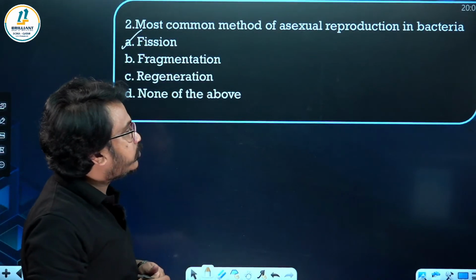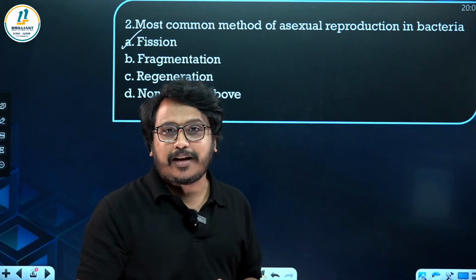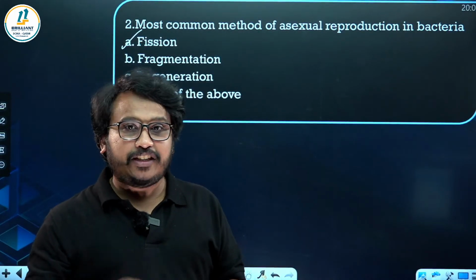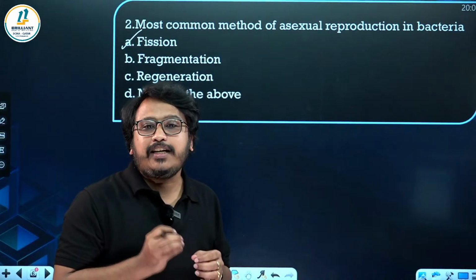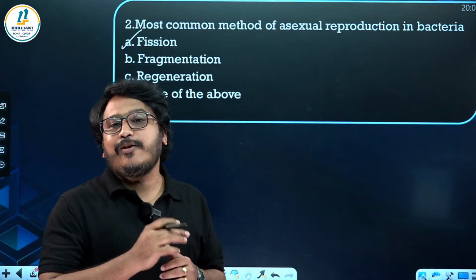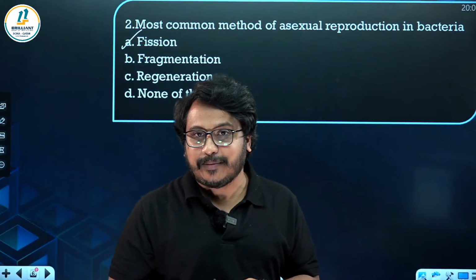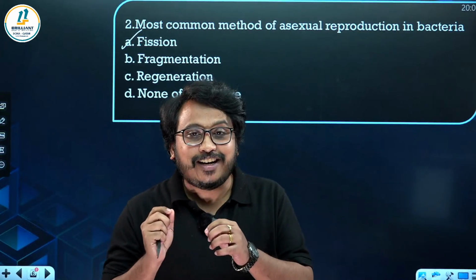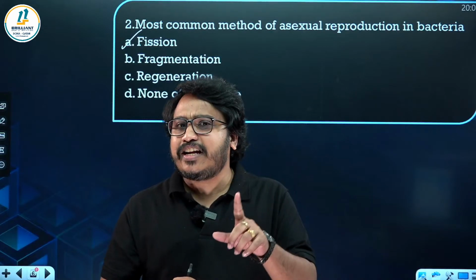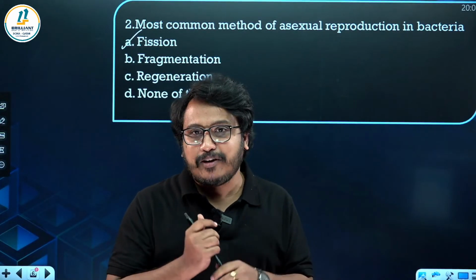Fission. The most common method of asexual reproduction in bacteria is fission. Remember, fission is found only in unicellular organisms. Fission is not observed in multicellular organisms, and there are two types of fission that you are learning. One is binary fission and the other is multiple fission.